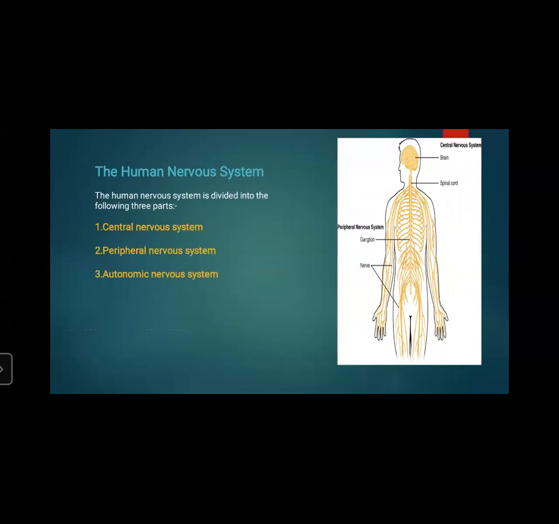Now, the human nervous system. Three nerve cells we have seen: sensory neurons, motor neurons, and association neurons. Now, let us learn about the human nervous system.